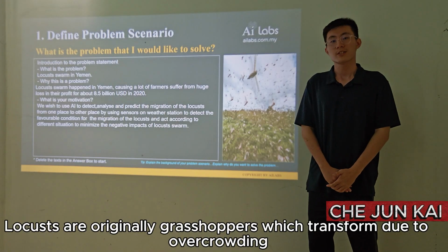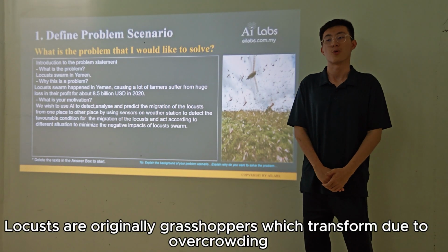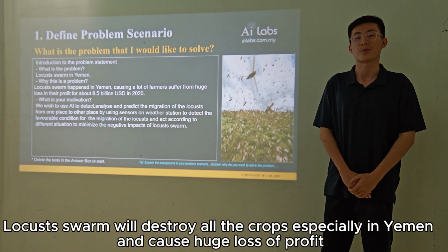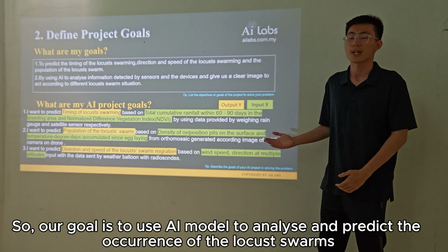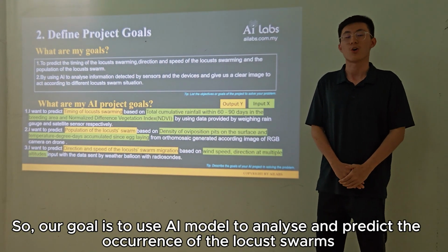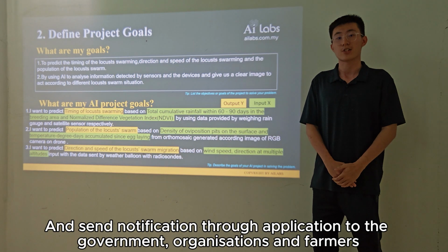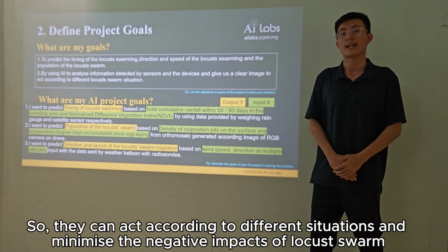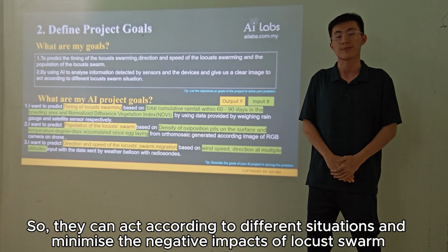And what are locusts? Locusts are originally grasshoppers which transform due to overcrowding. A locust swarm will destroy all the crops, especially in diamonds, which causes huge loss of profits. So our goal is to use AI models to analyze and predict the occurrence of locust swarms and send notifications through an application to governments, organizations and farmers, so they can act according to different situations and minimize the negative impacts of locust swarms.